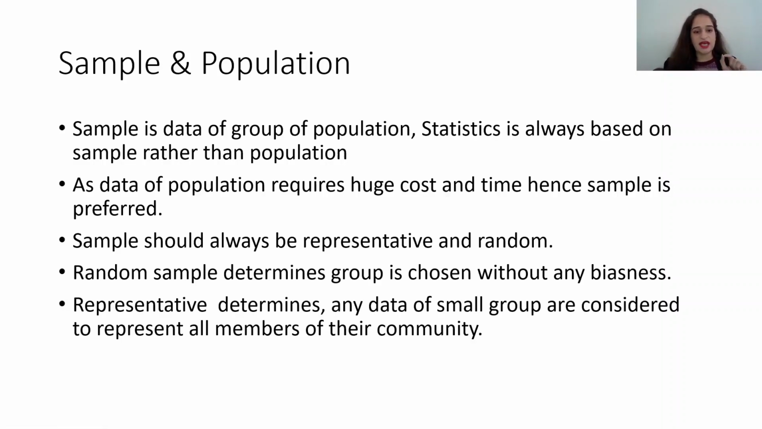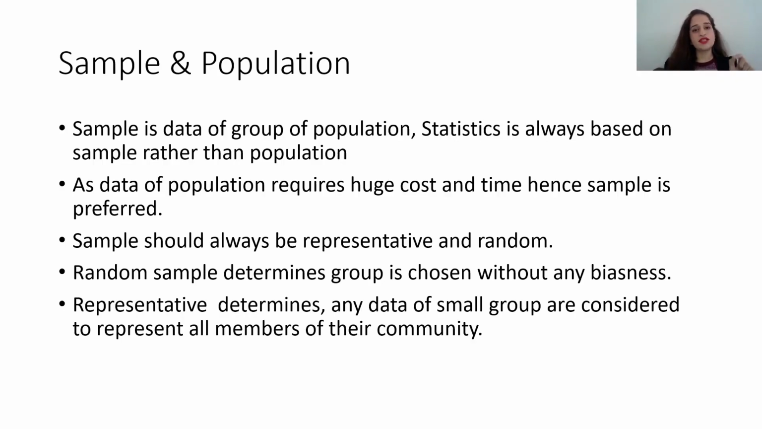Now secondly, representative means the data of a small group is considered to represent all members of their community. Say we have 10,000 people living in South Bombay and I gather data of only 100 people. So these 100 people represent the whole community of South Bombay. These three points are important while we take a sample. It should be random, it should not be biased, and every community should represent their members.